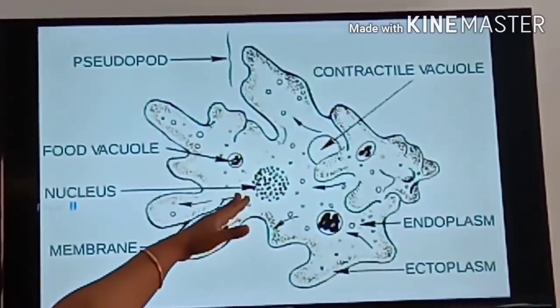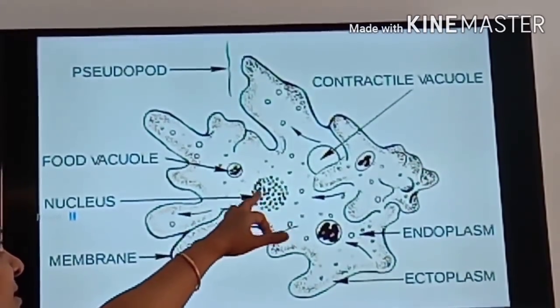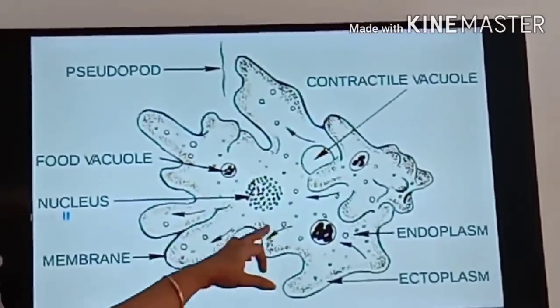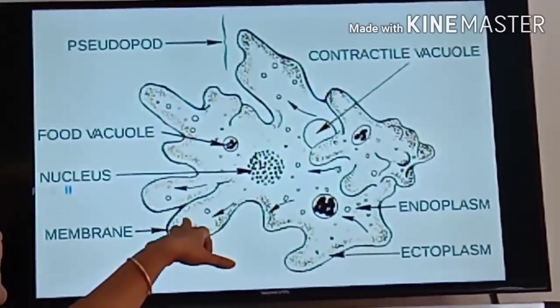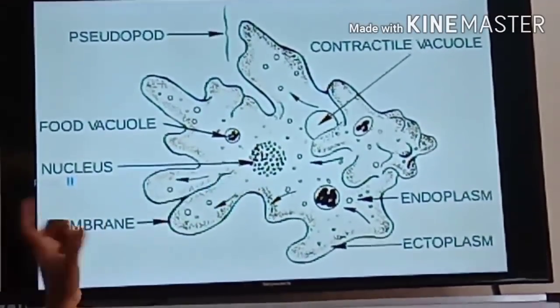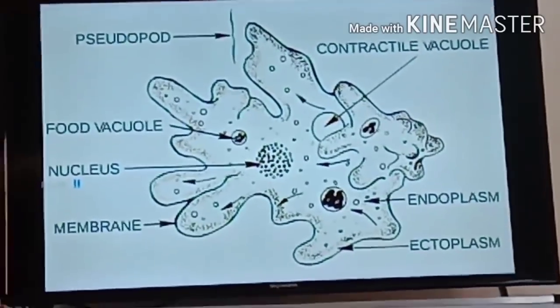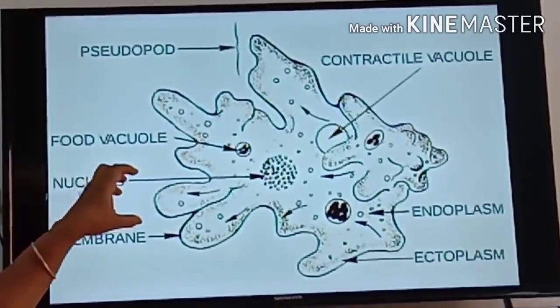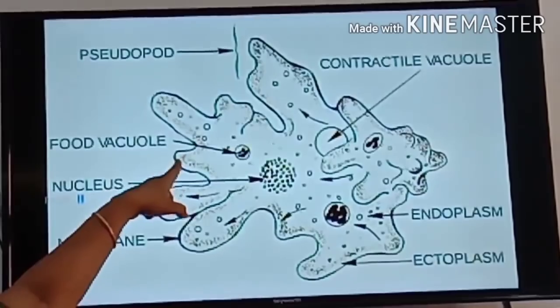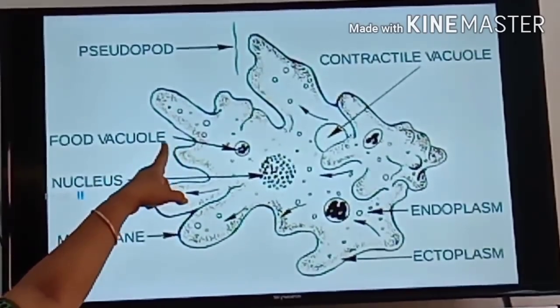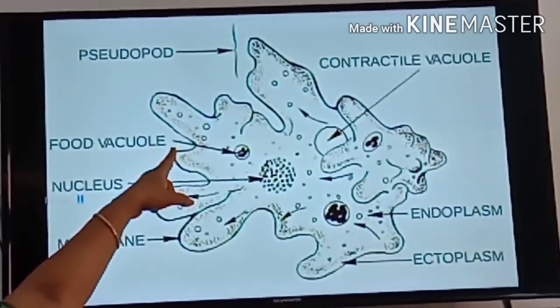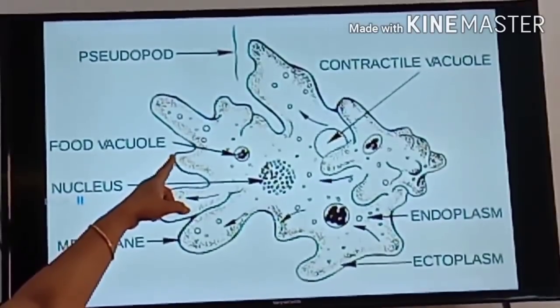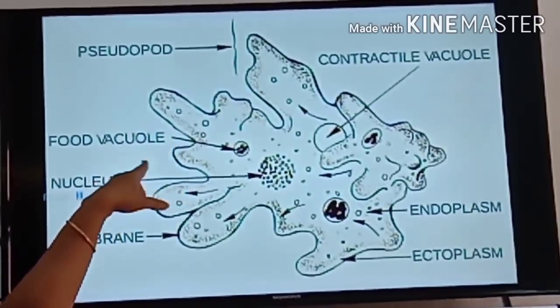More or less at the middle, the nucleus is present. Here and there, the food vacuoles are there. Inside the food vacuole only, food is present. How is it captured? With the help of the pseudopods. Suppose any food, the prey comes, a small virus or some dust particles in water.